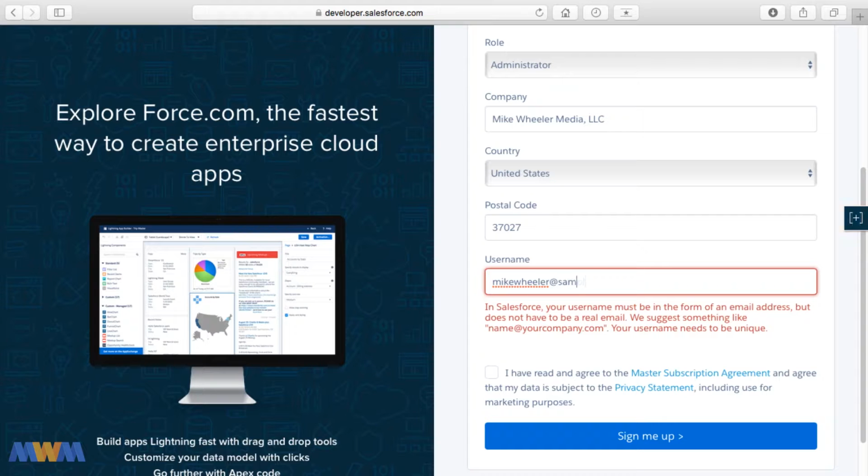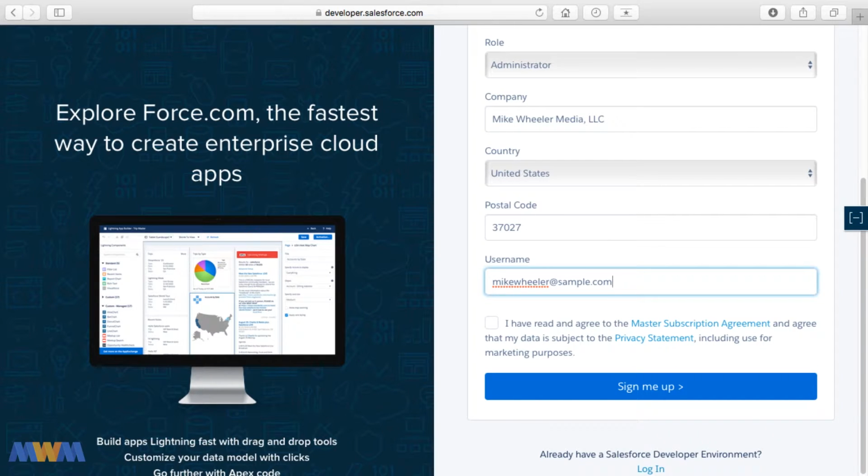And so as I mentioned, this is not a valid email address, but it's not been used before, it looks like. It has to be unique across all Salesforce instances. So if you already have another account with Salesforce, you need to use something else for your username. And the main thing is it has to have an @ sign and be in the form of an email address, but it doesn't have to necessarily match your actual email. And so click that you've read the master subscription agreement and then click sign me up.